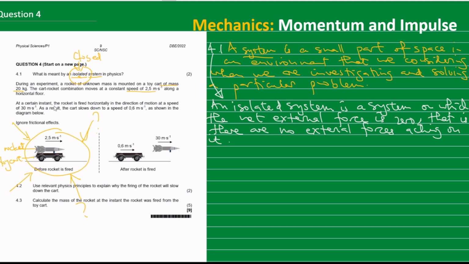At a certain instant, the rocket is fired horizontally in the direction of motion at a speed of 30 meters per second. As a result, the cart slows down to a speed of 0.6 meters per second as shown in the diagram. So we are given the information here. Use relevant physics principles to explain why the firing of the rocket will slow down the cart.